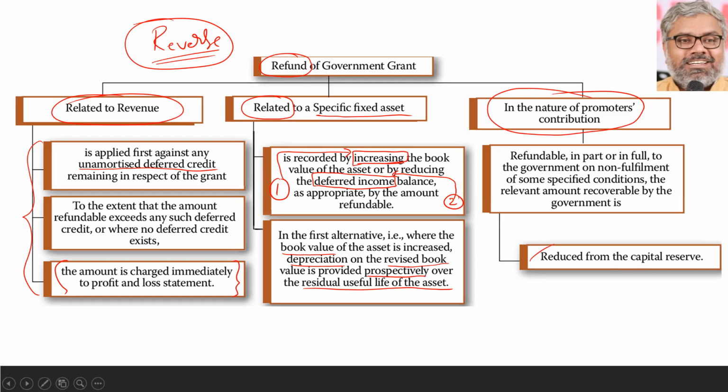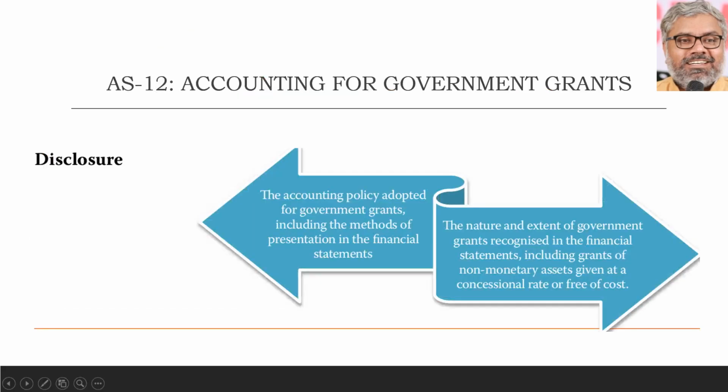That is refund related questions. Logic, if you remember, it is simple. Reverse the original entries. That's all. While doing so, you have to always keep in mind what was the original treatment. Then automatically when there is a refund, original entry has to be reversed. That is about refund of government grants. With that we can conclude the theoretical conceptual discussion on AS 12.